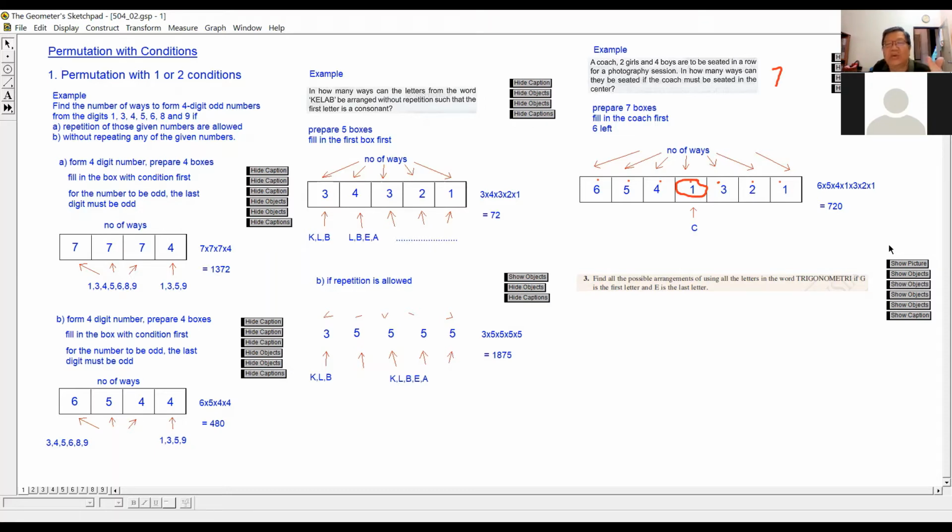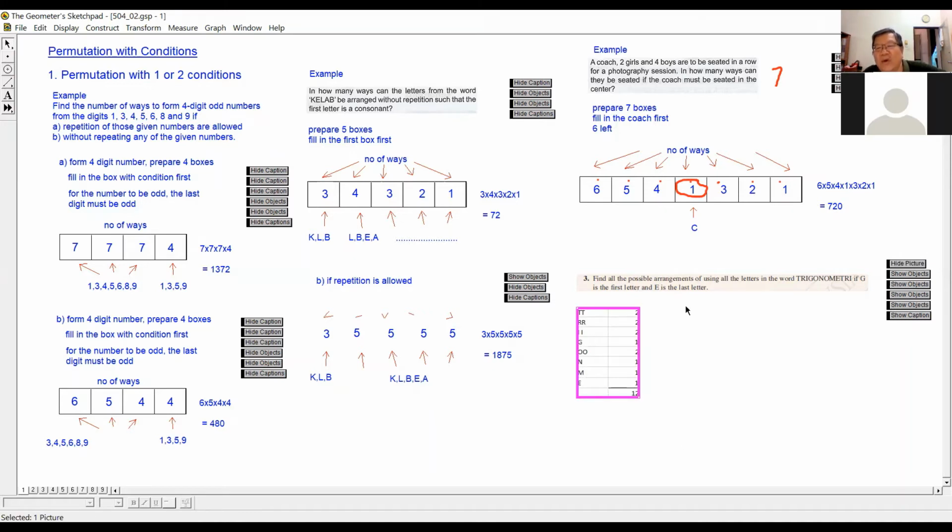Then number 2, is there any identical letters? That means any letter that appears 2 times or 3 times or 4 times like that, when it comes to this lettering. Yes, okay, the answer is yes.